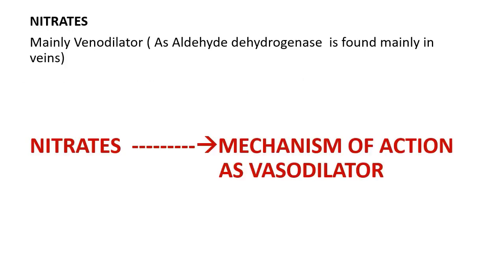Nitrates are mainly venodilators. They cause less arteriolar dilatation. They are mainly venodilators because the enzyme aldehyde dehydrogenase is found mainly in veins. Next we will study nitrates' mechanism of action as vasodilator.